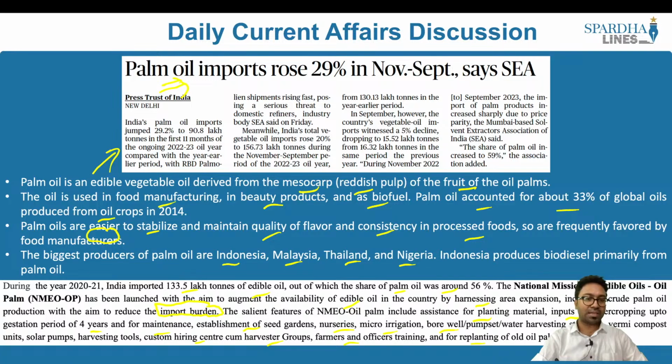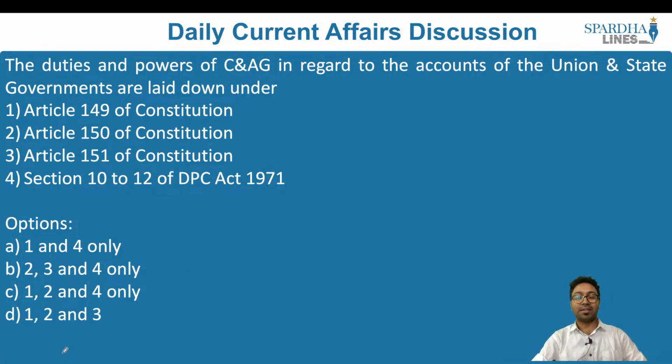Now let's look into the next article. This question is picked up primarily because we have one of the articles with respect to the CAG, the Comptroller and Auditor General. The duties and powers of CAG in regard to the accounts of the union and state governments are laid under Article 149 of the Constitution, Article 150 of the Constitution, Article 151 of the Constitution, Section 10 to 12 of the DPC Act of 1971. The duties are defined under which of the following articles and the sections? The answer to this is 1, 2 and 4 only.